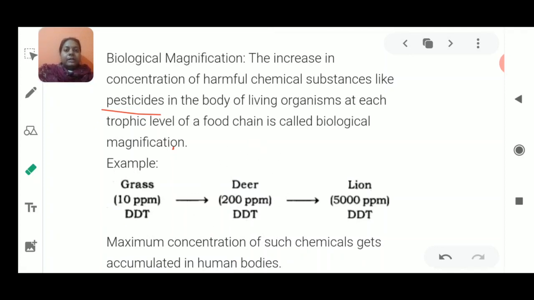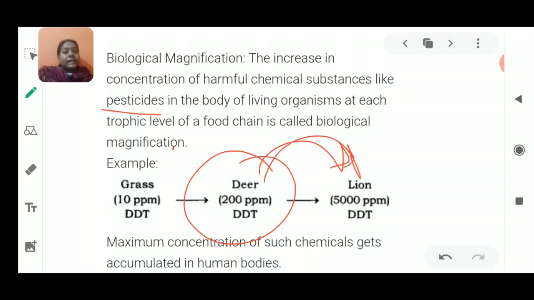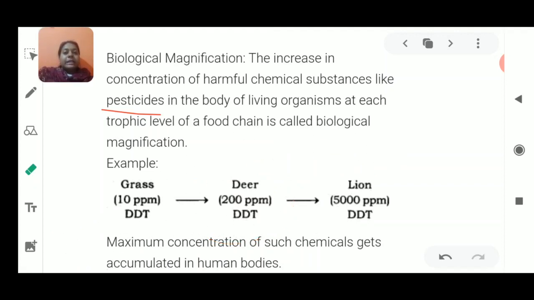Now this has already increased in this part. Once it has increased in this part, it is going to increase further in the lion, or if an omnivorous animal is there. Again, the deer was having 200 ppm, that is parts per million. ppm stands for parts per million. If 200 ppm is present and the lion eats it, it becomes 5000. Why? Because it is not only eating the deer, it is also eating the other animals, please remember. And if the animals are eating grass from the same place where the DDT was added, the grass is already full of DDT, which is going to be eaten by as many animals.